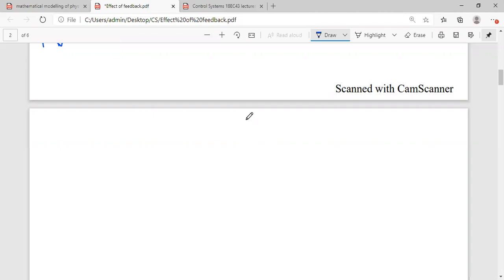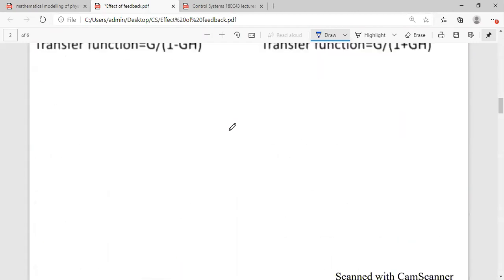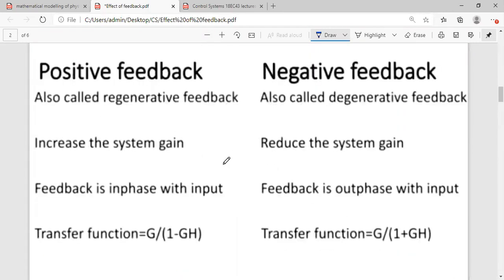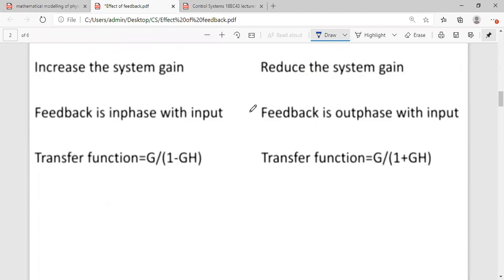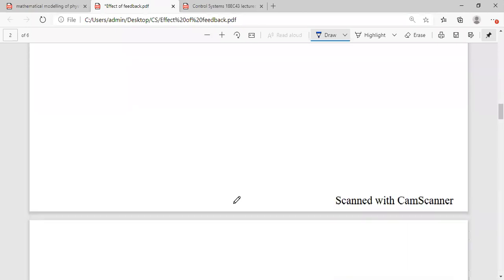Along with that, I had shared a few slides with you regarding the differences between positive and negative feedback. This is a general thing which you all should know, irrespective of whether you have studied the subject or not. This is a very common term, mostly used. You should know about the positive and negative feedback, and also the open loop and closed loop system differences. They are all important from the examination point of view also.